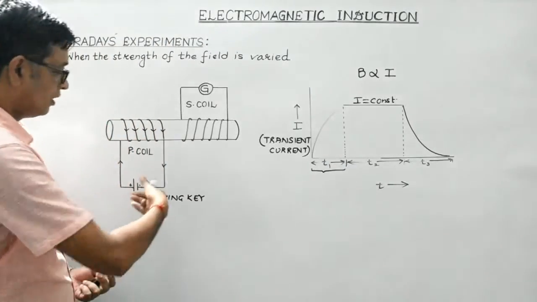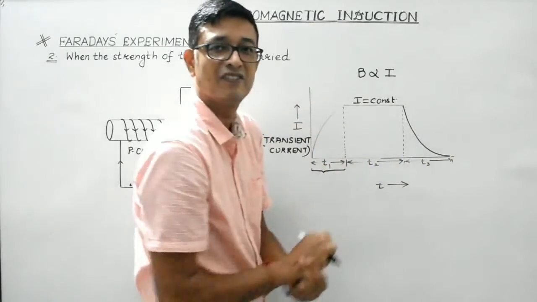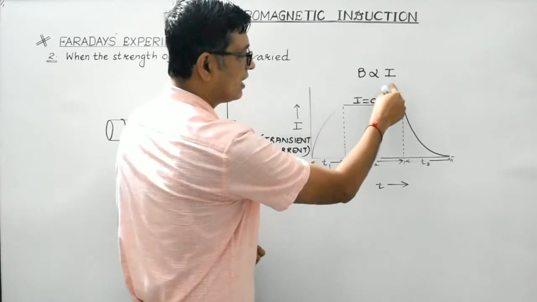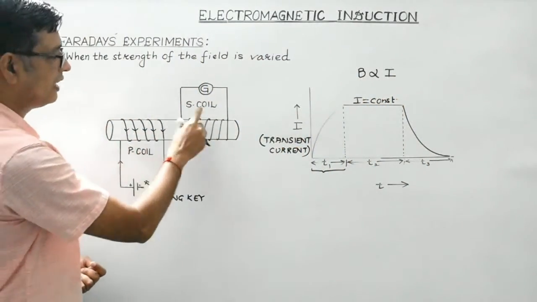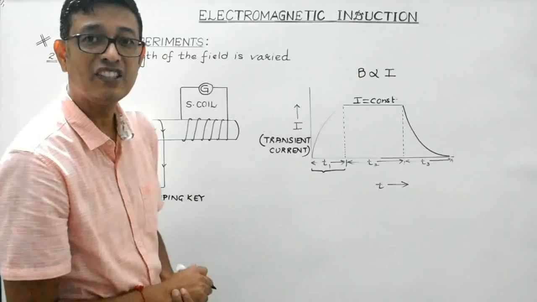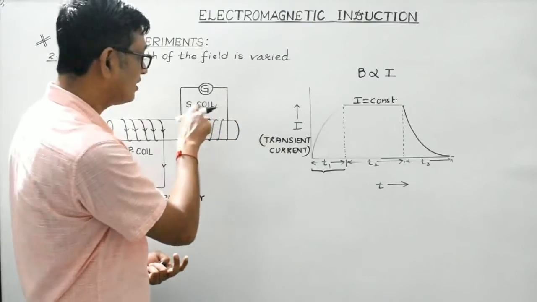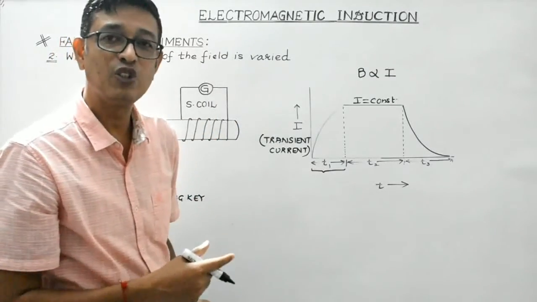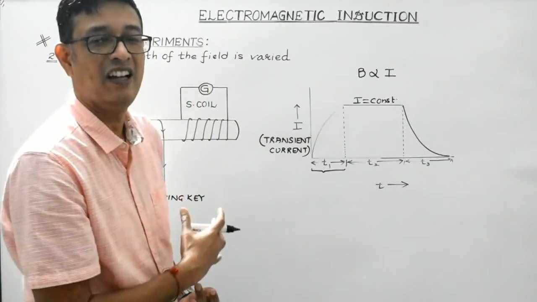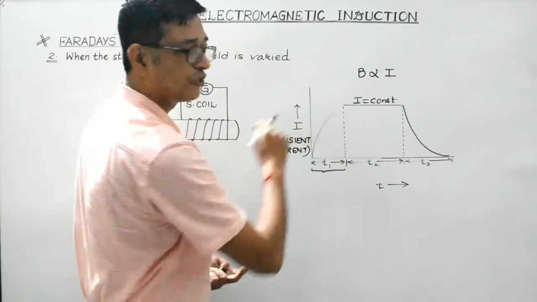Third observation, when the tapping key is released, then we'll enter this phase. That is, for time T3, the current will decay, current will decrease. As the current decreases, the magnetic field linked with P coil and hence with S coil also starts decreasing. So magnetic field with the S coil is changing. So again, induced current is produced. But this time, the induced current is produced in the S coil due to the decrease in the magnetic field. So the current so produced is in the opposite direction, as was produced in the S coil due to the increase in the magnetic field in the first case during the growth of current.